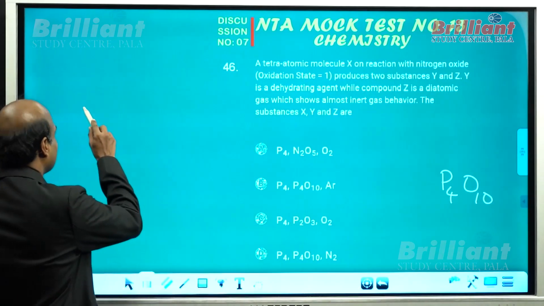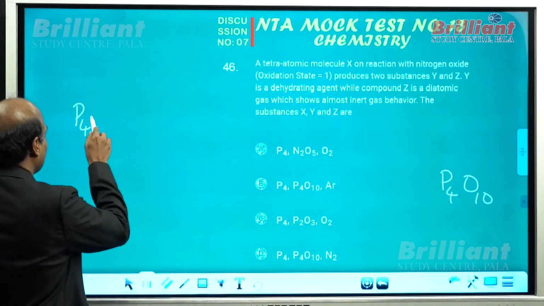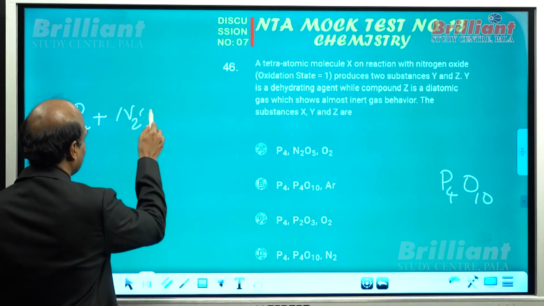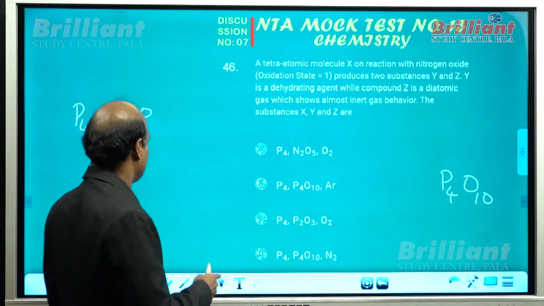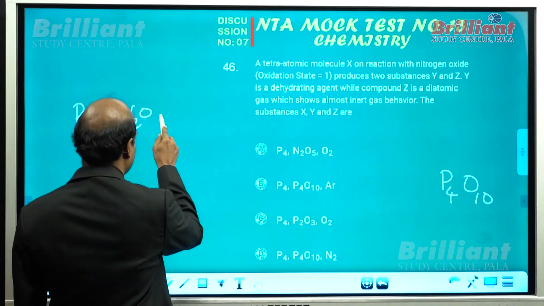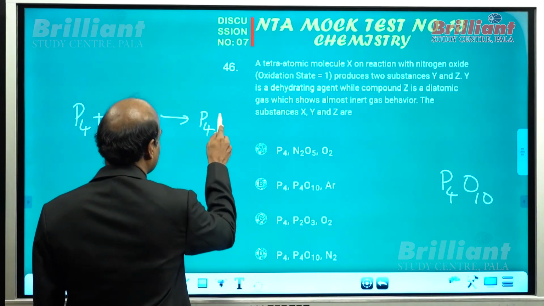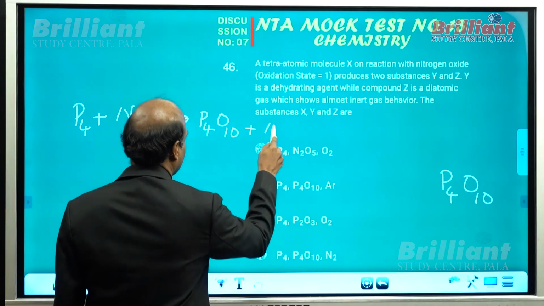But anyway, let me write the compound here. P4 plus nitrous oxide. How do you know that it is nitrous oxide? That's also given. They say the oxidation state of nitrogen is +1. So it should necessarily be nitrous oxide, and you will get P4O10 along with elemental nitrogen.